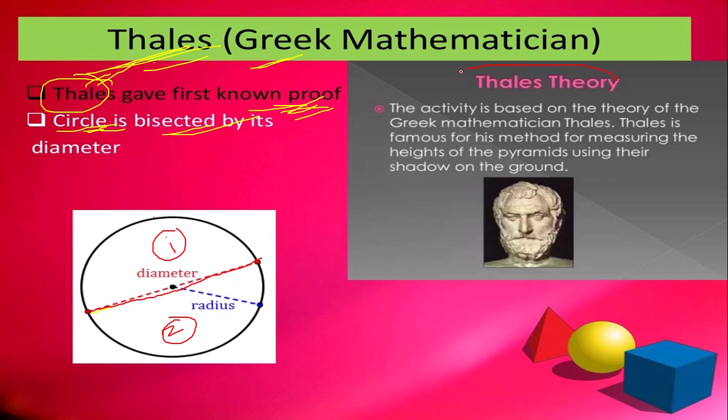Next, he proposed the Thales theorem. Based on that, they used to measure the height of the pyramids with the help of shadows formed on the ground. Like that, mathematicians started giving a systematic arrangement to geometry.